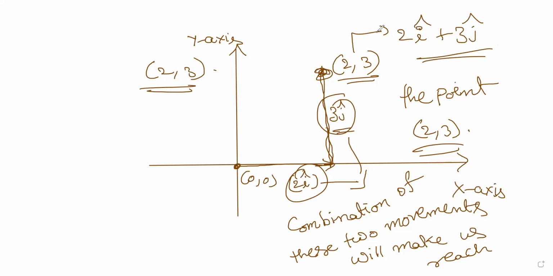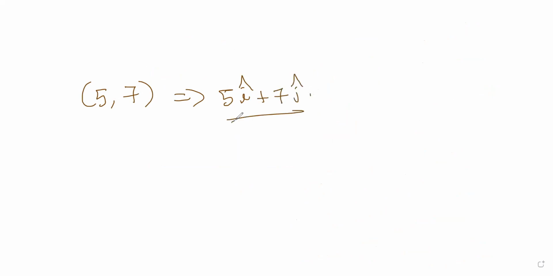Now let me ask you, how do you write 5, 7 in the vector form? Very simple. 5I cap plus 7J cap. As simple as that. How do you write the point minus 3, 2 in the vector form? It is very simple. Minus 3I cap plus 2J cap.